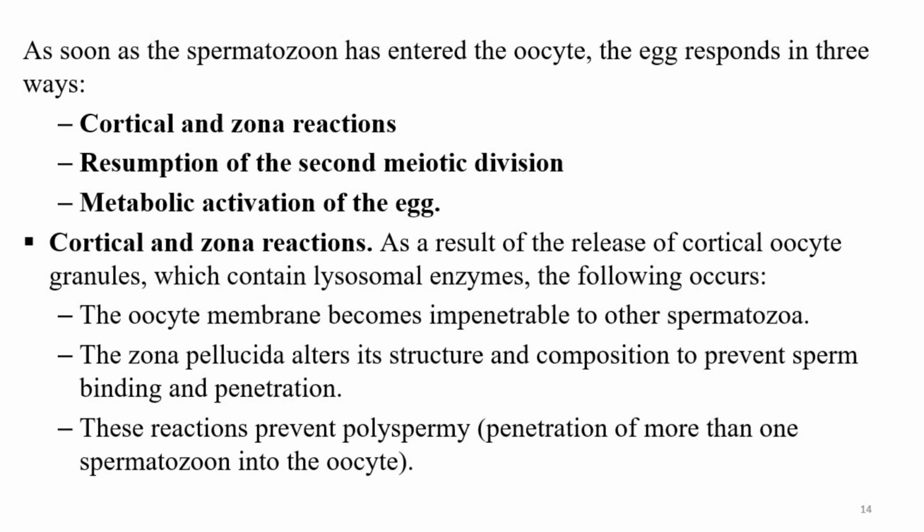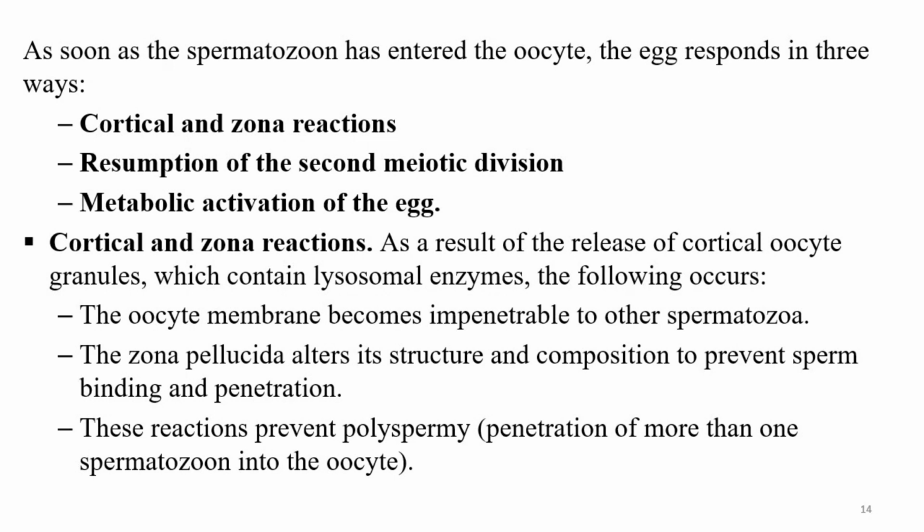In the cortical and zonal reactions, what happens is that as a result of the release of the cortical oocyte granules, which contain lysosomal enzymes, the following occurs. The oocyte membrane becomes impenetrable to other spermatozoa.